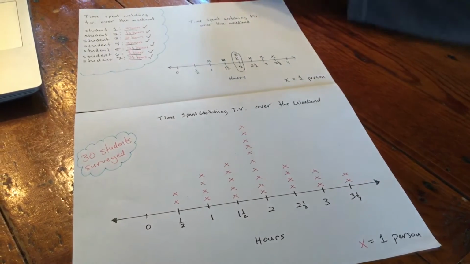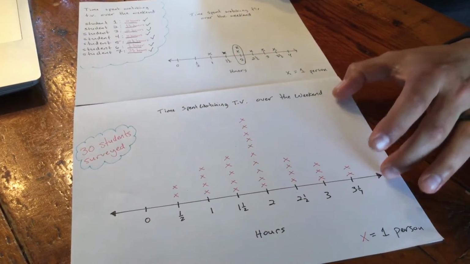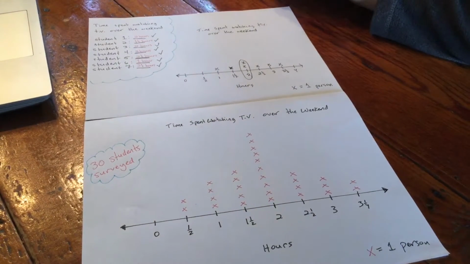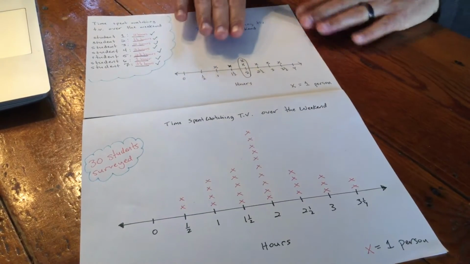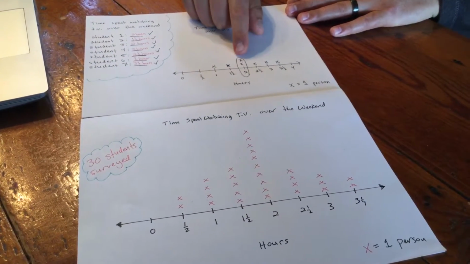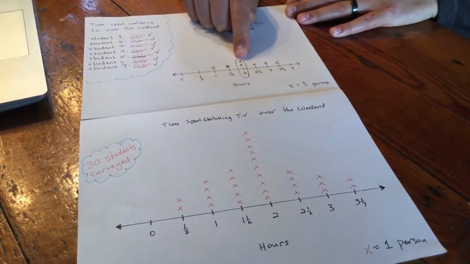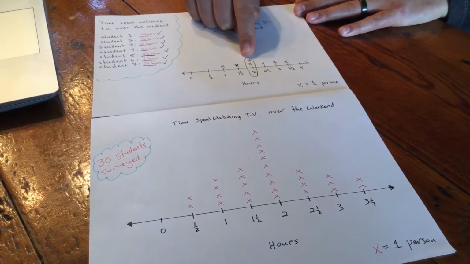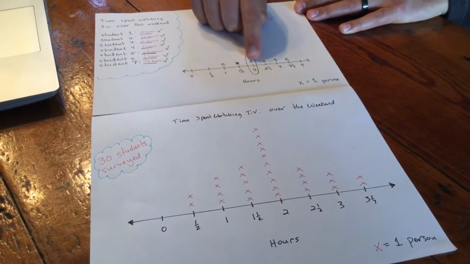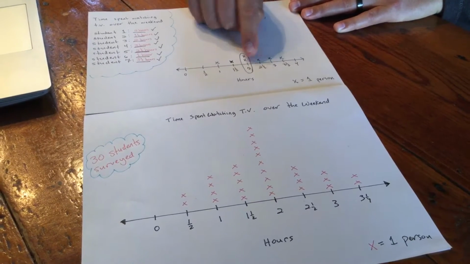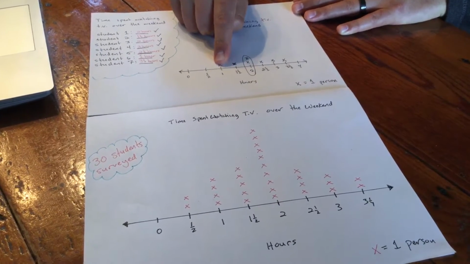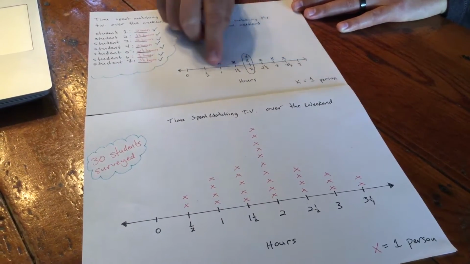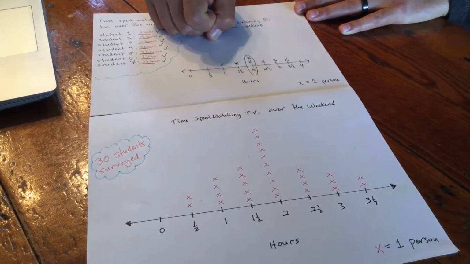So the question asks, why does having a larger amount of data, 30 students versus 7, help us get a clearer understanding of the data? Well, here's the reason. If you look here at just 7 students, is it clear that more students watch 2 hours of TV over the weekend than any other time on the line plot? Yes, but it also looks like the same amount of students watch 3.5, 3, 2.5, 1.5, and 1 hours of TV. So with 7 students, this is the most popular. These 5 are exactly the same and the least popular.